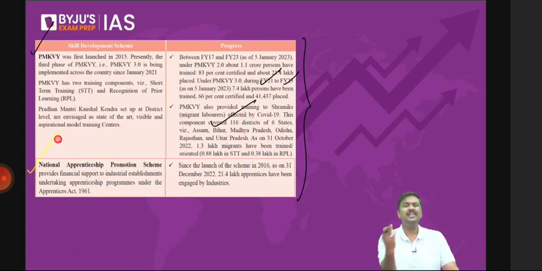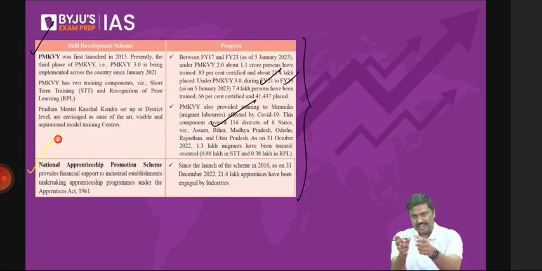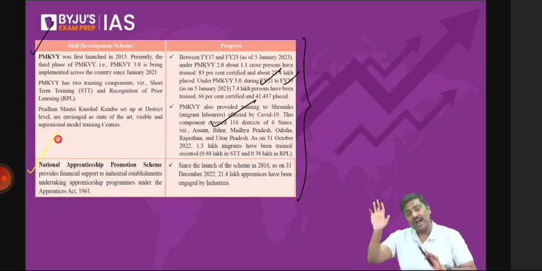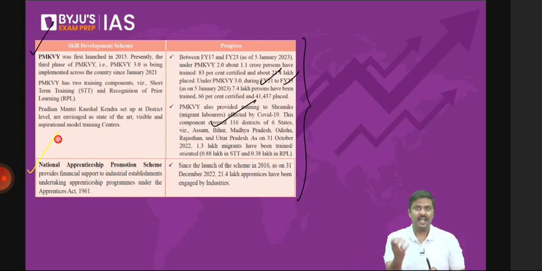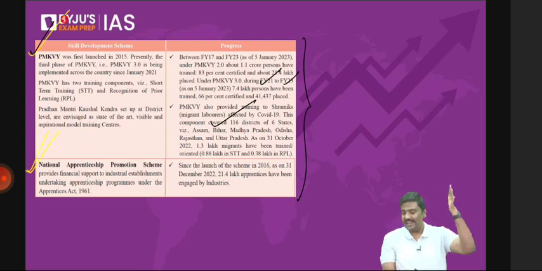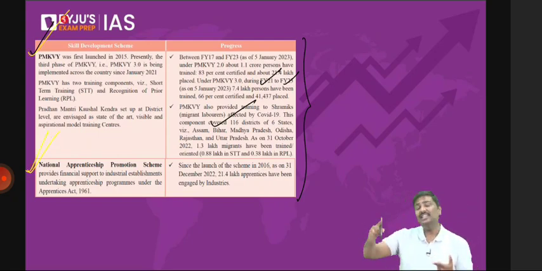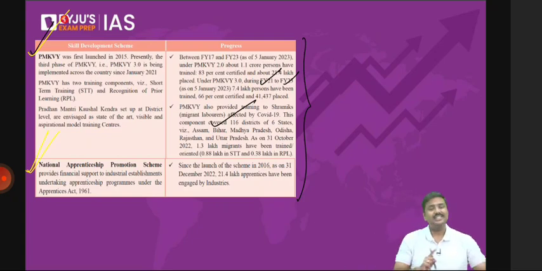So Pradhan Mantri Kaushal Vikas Yojana, and the National Apprenticeship Promotion Scheme, NAPS. Apprentice means trainees. Certain people will be hired for training purposes. They're not employees. They're simply trainees. And if they perform well, if the company thinks that they will do well after training, they will hire them. That is the apprenticeship program. So the government has implemented an apprenticeship program now. Pradhan Mantri Kaushal Vikas Yojana, Skill India initiative, so that people will get skill sets and they'll be absorbed by the industries in the market. So these are some of the initiatives that have been taken by the government.